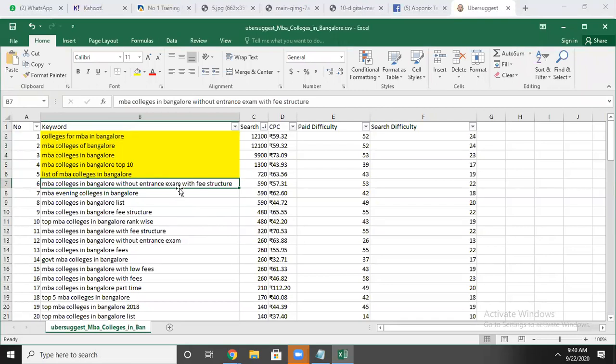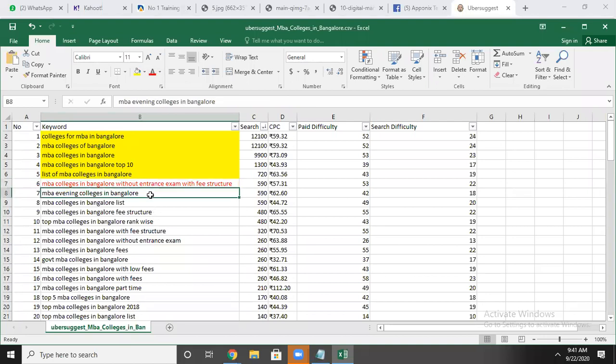If you are conducting an exam for your college, then this is good for you. Because somebody specifically searching, they don't want to give an entrance exam, they want to enter directly. Okay, then I will mark it as red here. Means if you are providing that, then you choose this as a relevant keyword too.